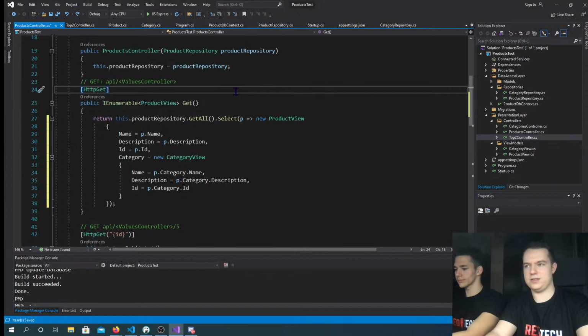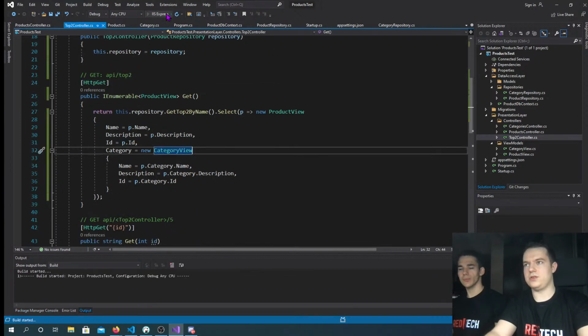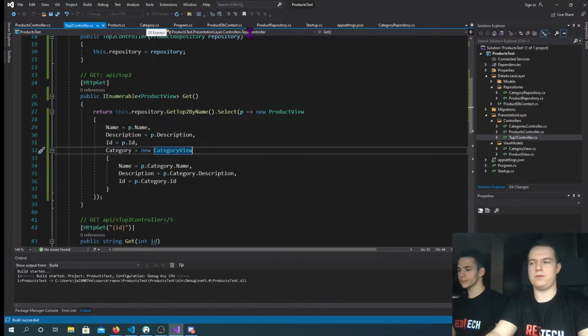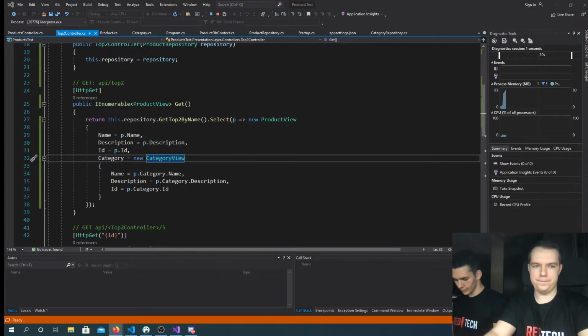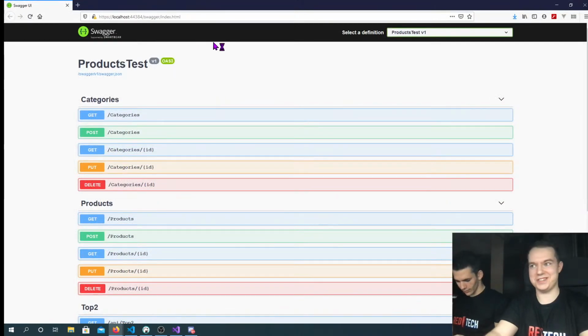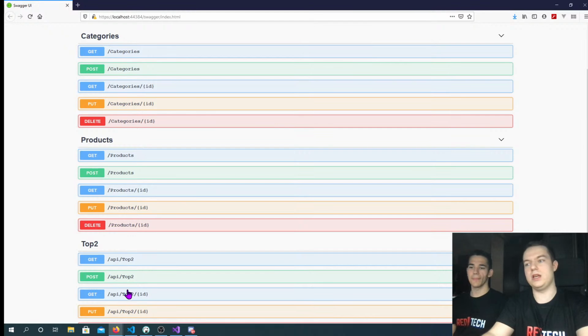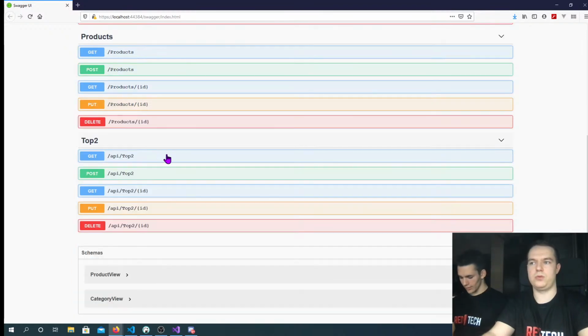So let's try it out. Here we can run the project. Okay, I guess it compiles and works. Here, as you can see, we have this UI. When you first create the web API template, it also installs this package called Swagger that, based on your controllers, is going to generate this UI. So you can actually execute or send requests from here. We want to test the get method on /API/top2.